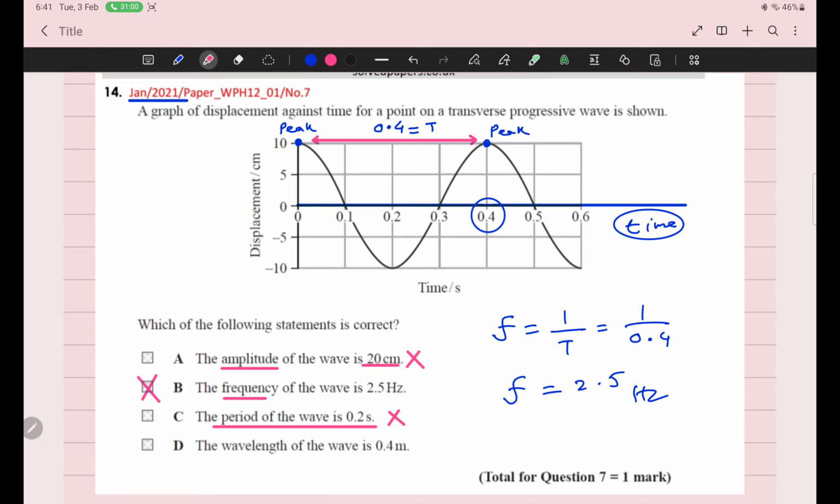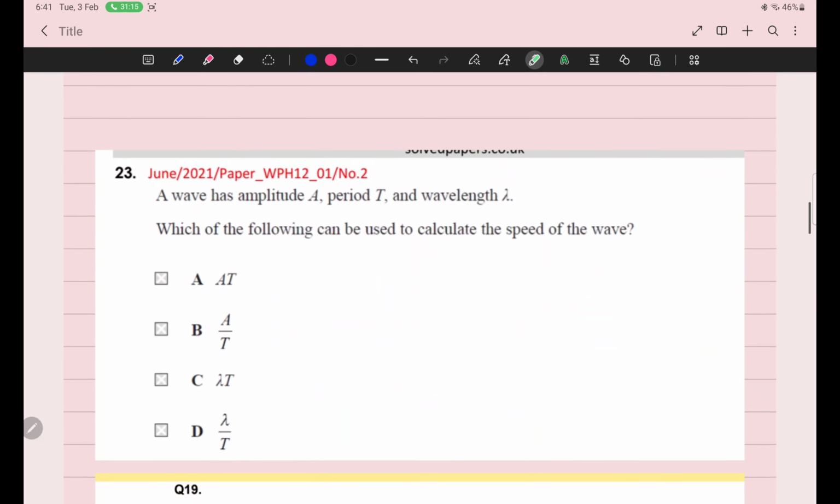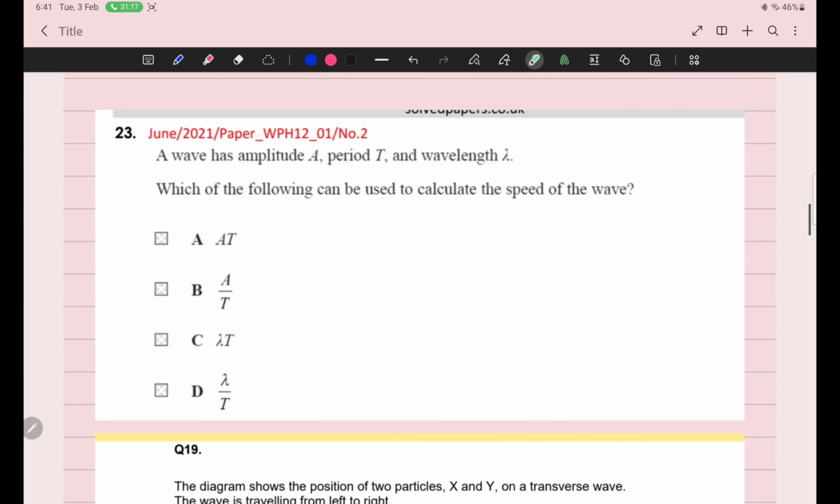So with these three or four questions, I think I have cleared this concept. Check which physical quantity is along the x-axis. If it is time, then you can calculate the time period. If it is distance, then you can calculate the wavelength. And now this is another question from June 2021.